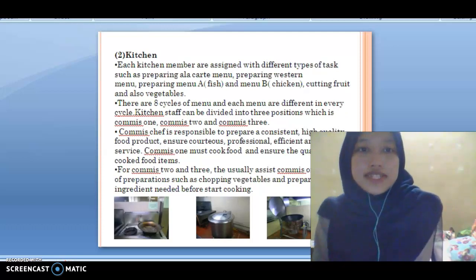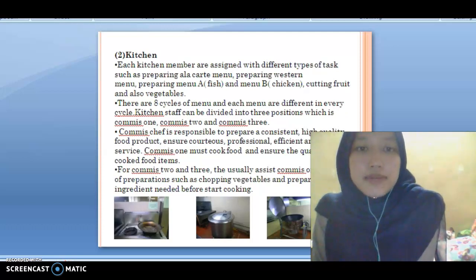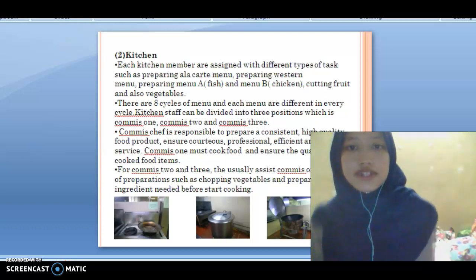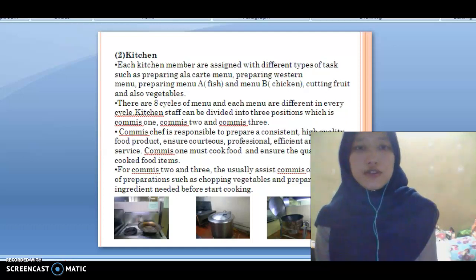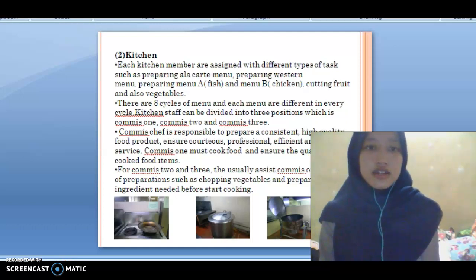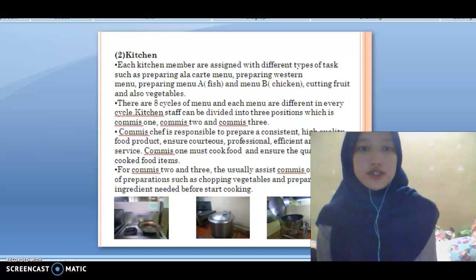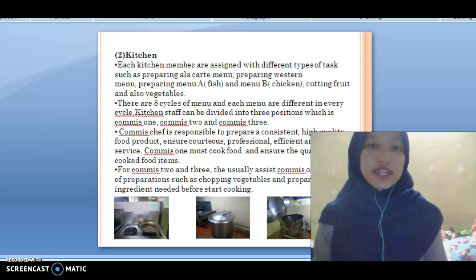Another department is the kitchen. Each kitchen member is assigned different types of tasks, such as preparing a la carte menu, preparing western menu, preparing menu for fish and chicken, cutting fruit, and also vegetable. There are 8 cycles of menu, and each menu is different in every cycle.